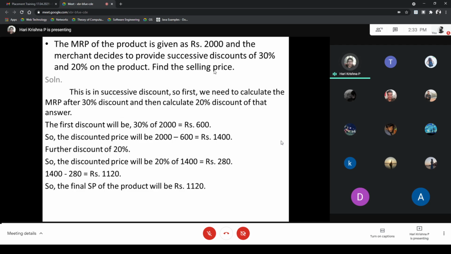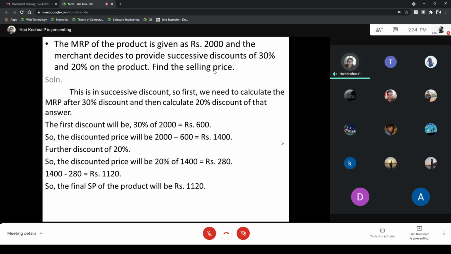Subtracting that from 2,000, we get ₹1,400. Now we calculate the further discount of 20%. 20% of 1,400 is ₹280. Subtracting that from the previous answer, we get the final answer of ₹1,120. So this will be the final selling price of the product after giving successive discounts of 30% and 20%.